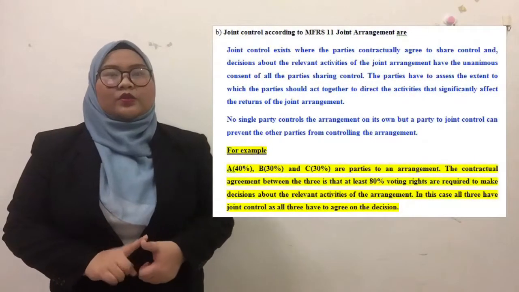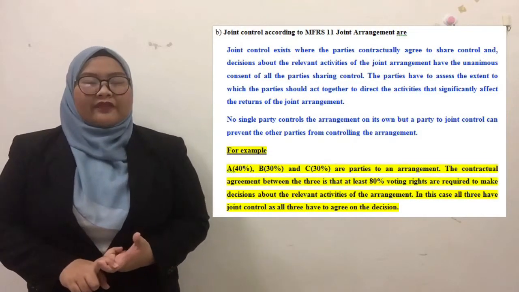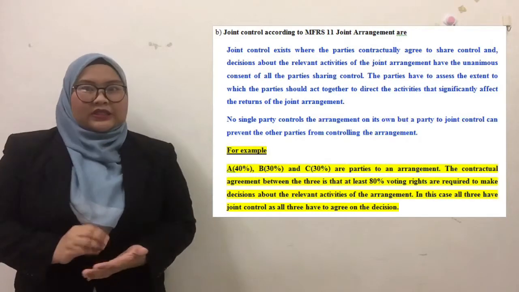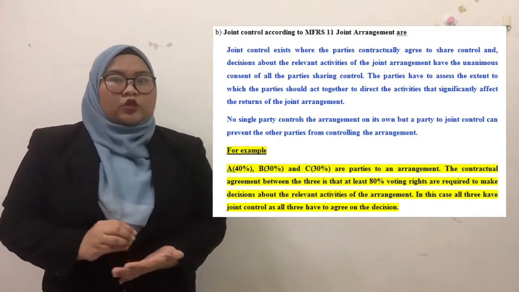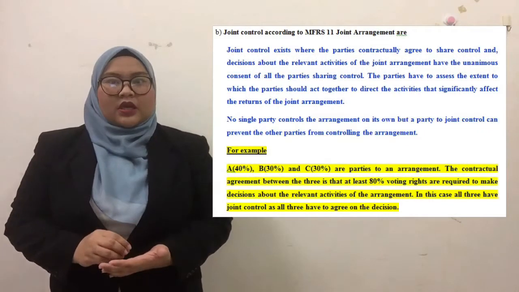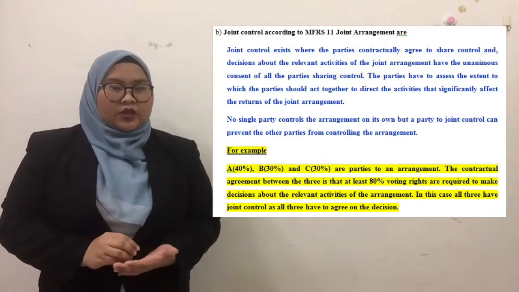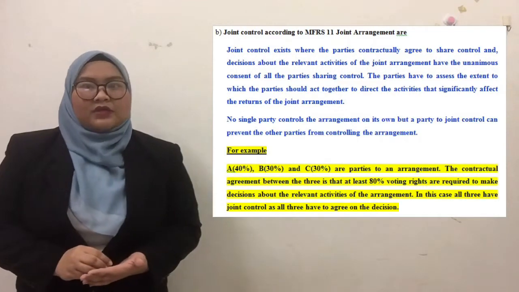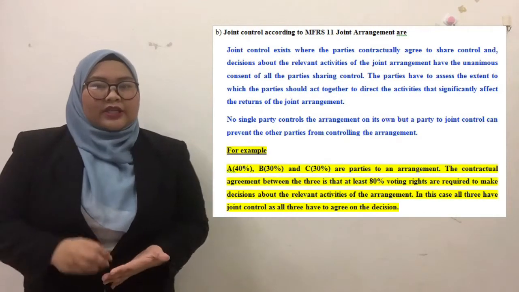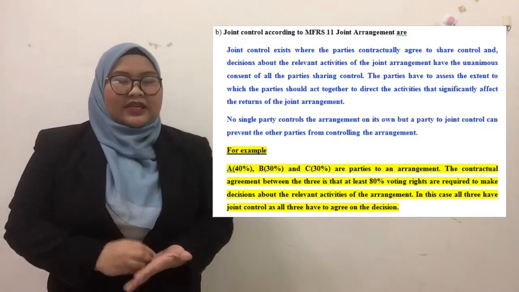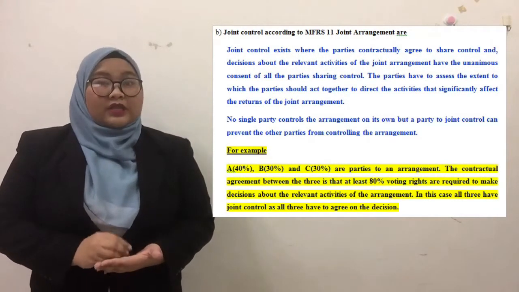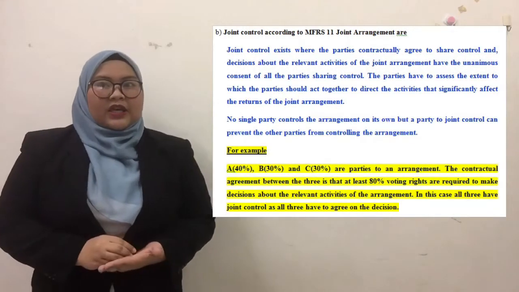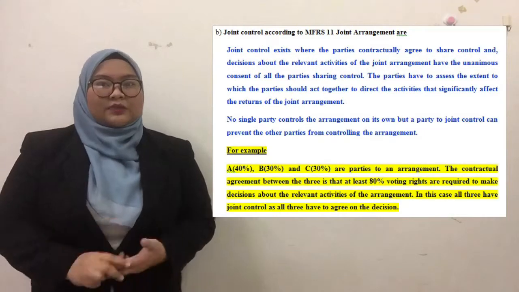Next is question 2B. Joint control according to MFRS 11 exists where the parties contractually agree to share the control, and decisions about the relevant activities of the joint arrangement require the unanimous consent of all the parties sharing control. The parties have to assess the extent to which they should act together to direct the activities that significantly affect the returns of the joint arrangement.